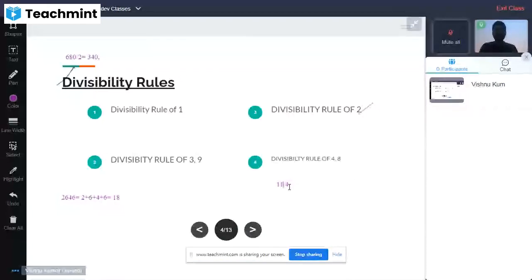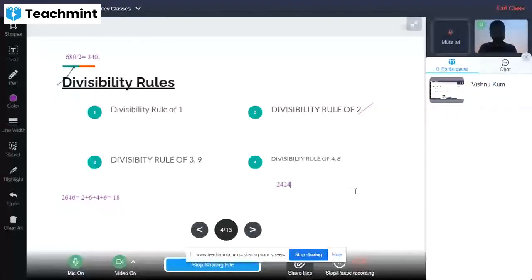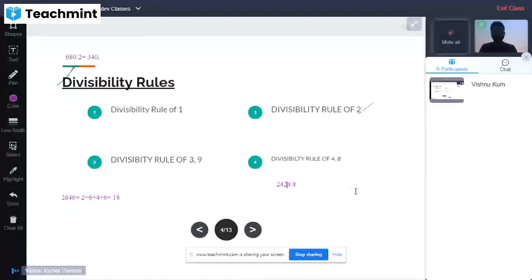If we are taking a number which includes 4 digits, such as 24, and we check for 8, we just have to watch whether the last 3 digits are divisible by 8 or not.